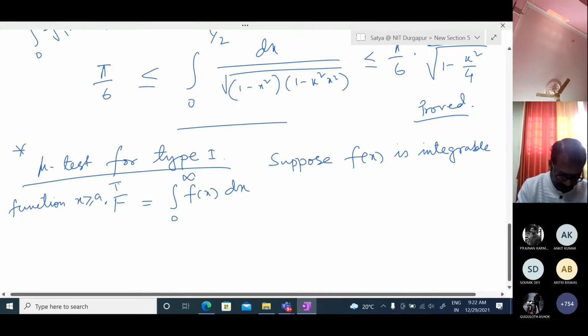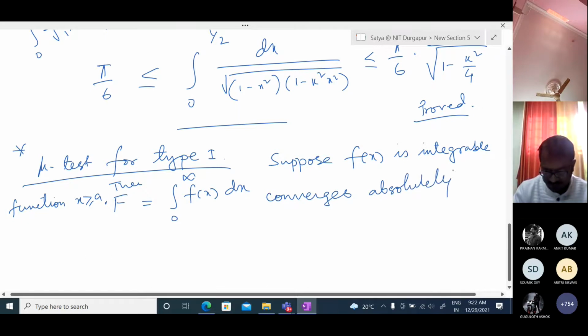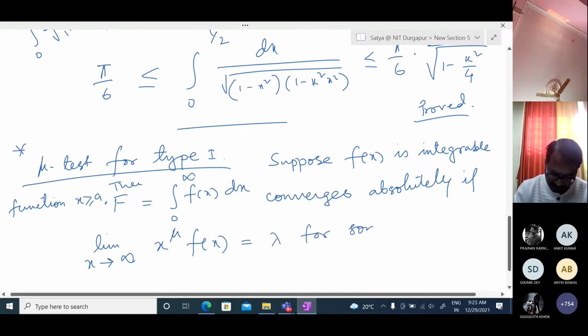Then this integration of f of x dx converges absolutely if this condition holds: limit x tends to infinity of x to the power mu, f of x, equal to lambda for some lambda greater than 1. Sorry, this is mu.